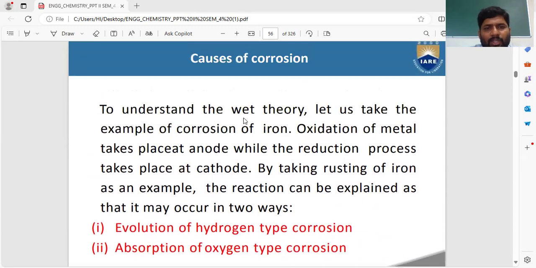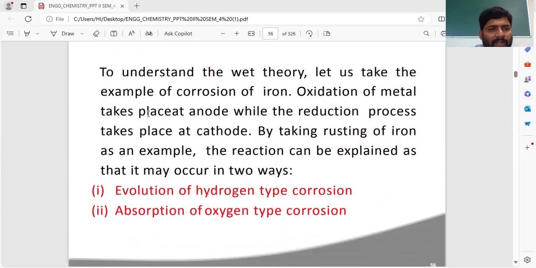To understand the wet theory, let us take the example of corrosion of iron. Oxidation of metal takes place at the anode while the reduction process takes place at the cathode. By taking rusting of iron as an example, the reaction can be explained in two ways. Corrosion takes place at the surface of the metal with oxygen, meaning involvement of gases. Not only oxygen, but all other gases also.